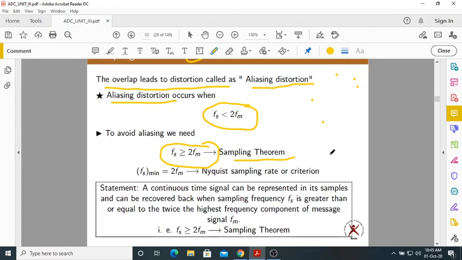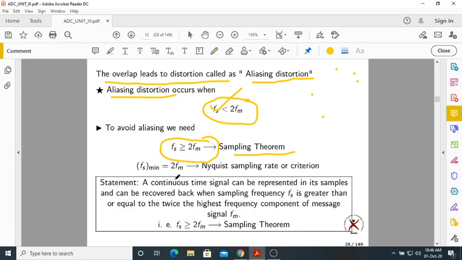What does the sampling theorem say? To avoid aliasing error, you always try to maintain Fs greater than or equal to 2Fm. Here, what is Fs? Fs is called the sampling rate or sampling frequency. What is Fm? The message signal frequency. Okay. Here, what is the minimum value of Fs?